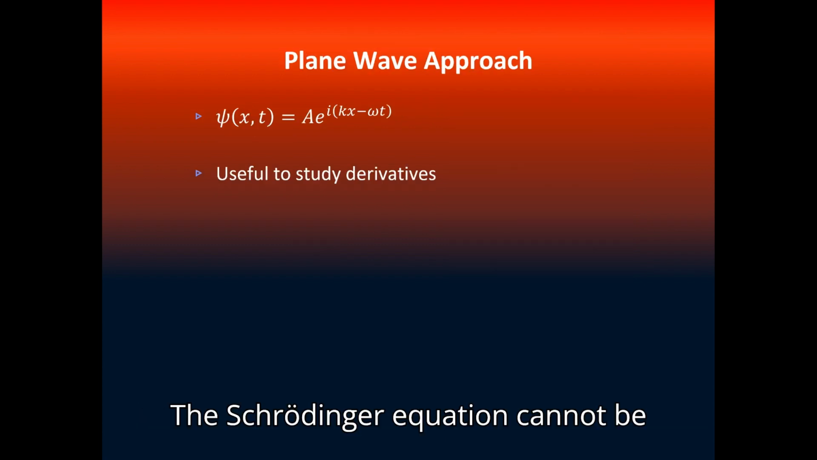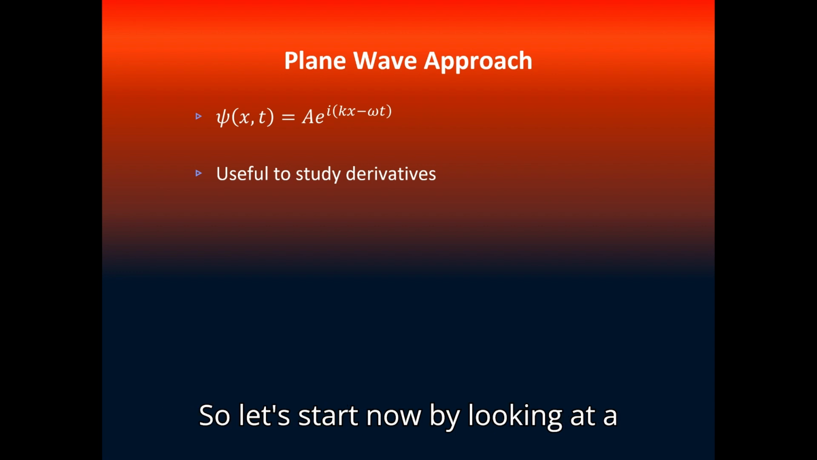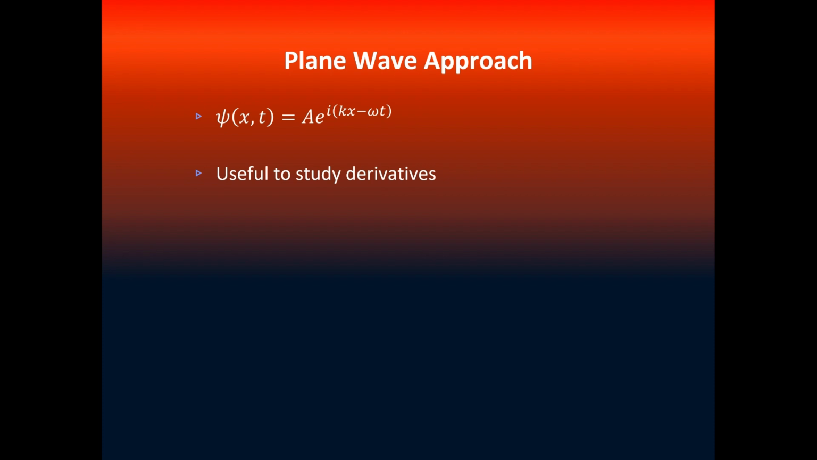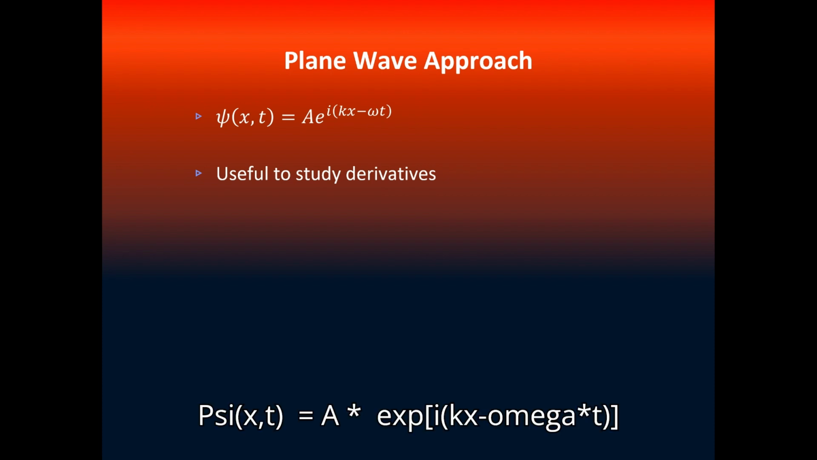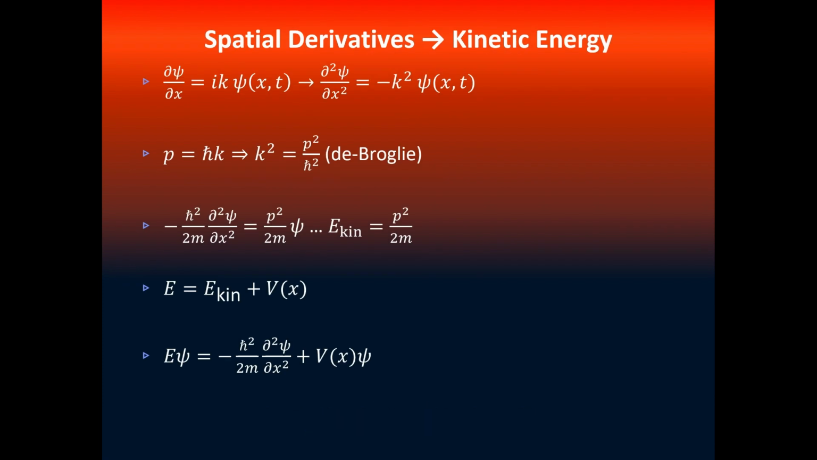The Schrödinger equation cannot be derived at all. It can only be motivated. So let's start now by looking at a simple plane wave. Psi of x and t equals A times the exponential function of i times (kx minus omega t), where A is the amplitude of the wave. This is useful to study its derivatives. So now let's look at the derivatives.